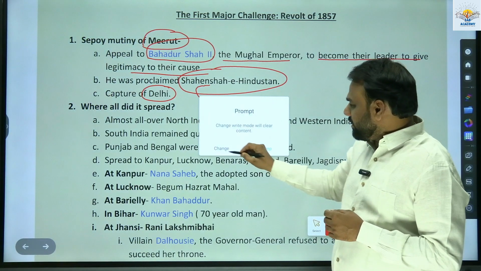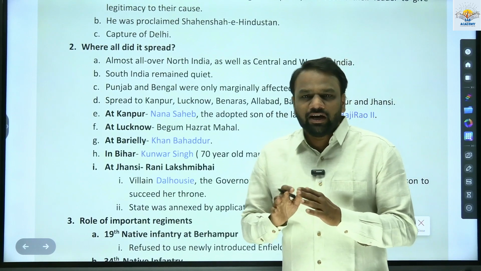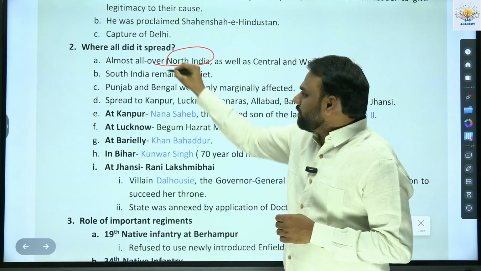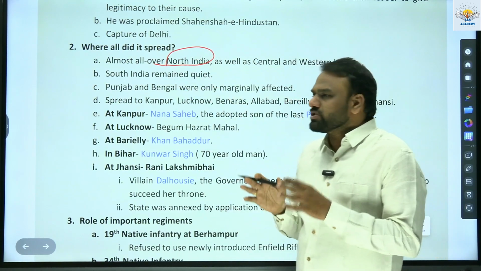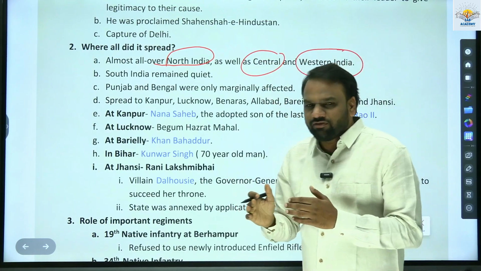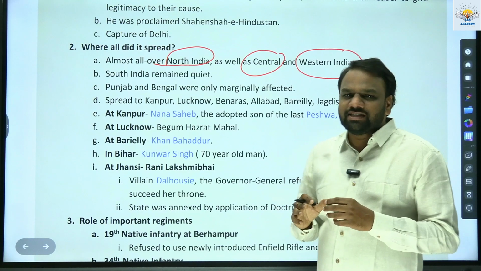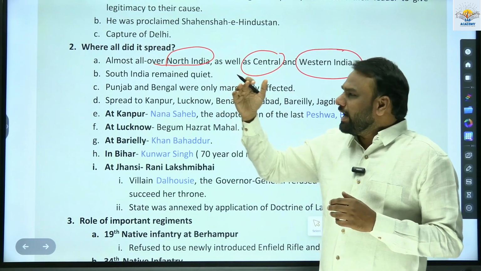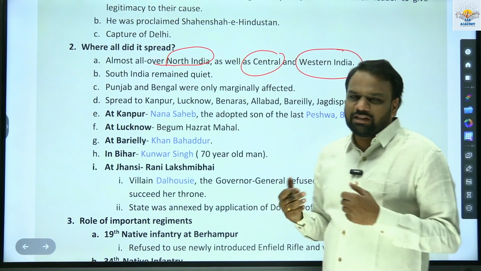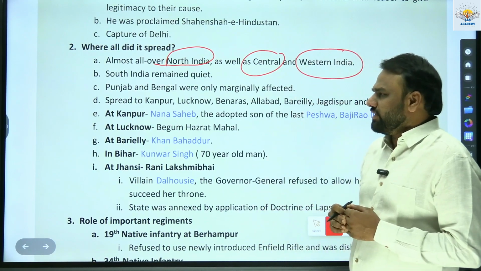Next, where all did it spread? UPSC will also focus on such areas. So whether it was limited to a particular area or it spread across India, let us understand here. Almost all over North India, not completely, almost all over North India, as well as central and western India. There is no exact demarcation for what is northern India, what is central India, and what is western India. For the time being, to make our understanding easier, Uttar Pradesh, Punjab, Jammu and Kashmir are all northern parts of India. Central India means Madhya Pradesh. When it comes to western India, it can be Gujarat, Rajasthan, even Maharashtra as well.